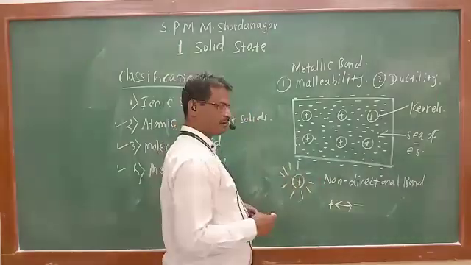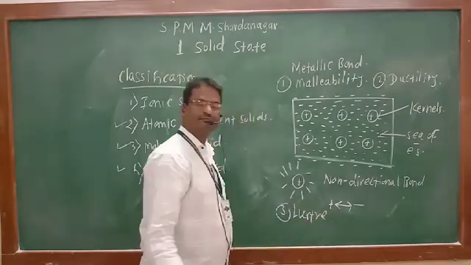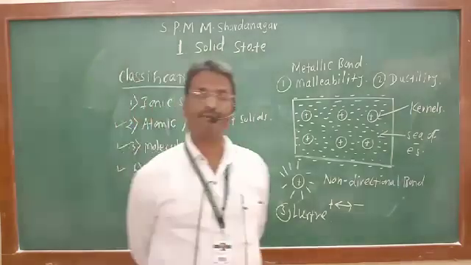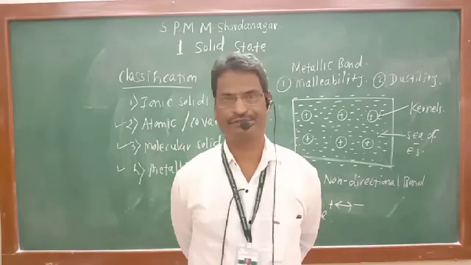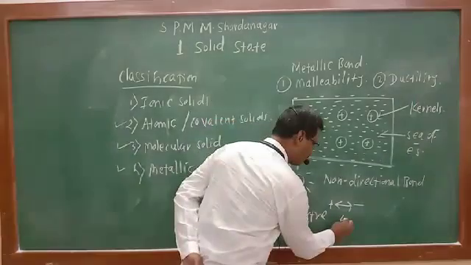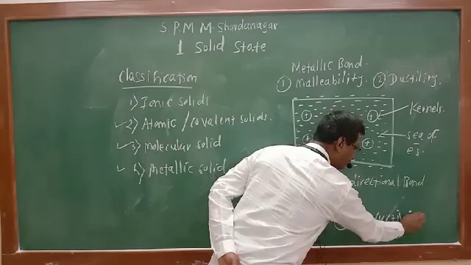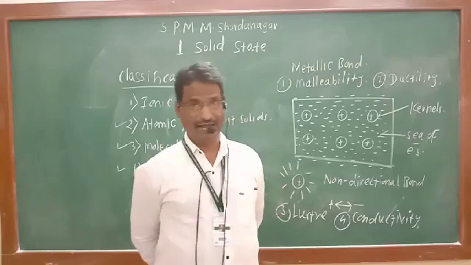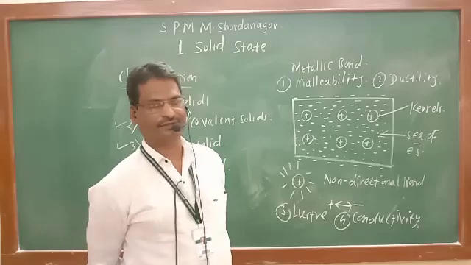Then metallic luster. Third property, metallic luster. What is meant by luster of metal? Whenever a piece of metal is placed open to the atmosphere, it shows a shining appearance. It is known as metallic luster. And thermal conductivity and electrical conductivity are properties of metal. Because of these free electrons, metals conduct electricity. They are known as metallic conductors.